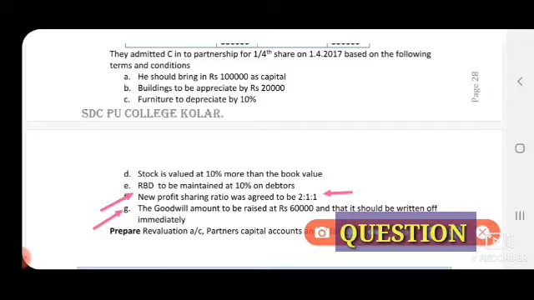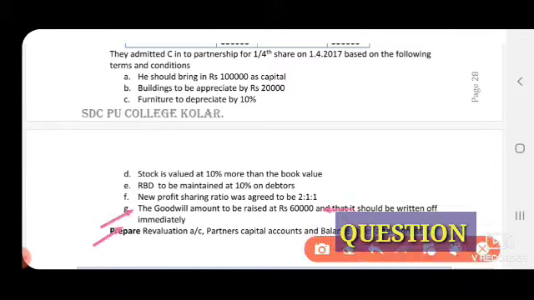So this new ratio we have to use to write off the goodwill amount under partners capital account debit side. If goodwill is written off, goodwill amount should not appear in the new balance sheet of the partnership firm. It means we should not show the goodwill amount in the balance sheet asset side.